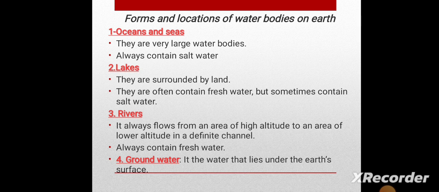Second, we have lakes. They are surrounded by land and often contain fresh water, and sometimes salty water. What about the river? Rivers always flow from an area of high altitude to an area of lower altitude in definite channels, and always contain fresh water. And groundwater is the water that lies under the earth's surface, between the rocks.